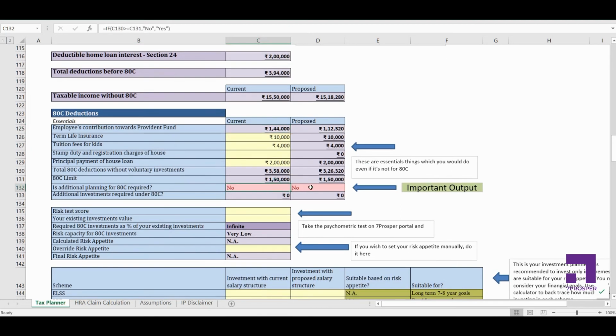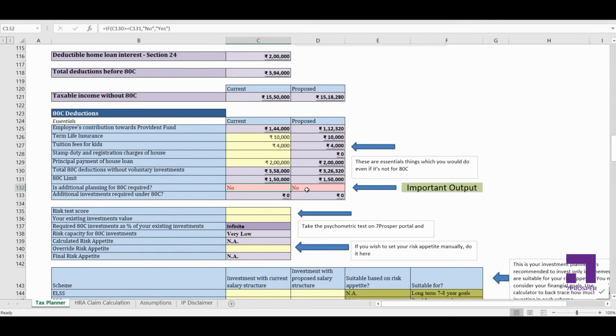Now this is an important cell. It tells you whether you need to do any additional planning for ETC or not. Alright, so it's saying no, you don't need to do any investment just for the sake of ETC now. If this would have been yes, then we would have needed to plan for ETC.